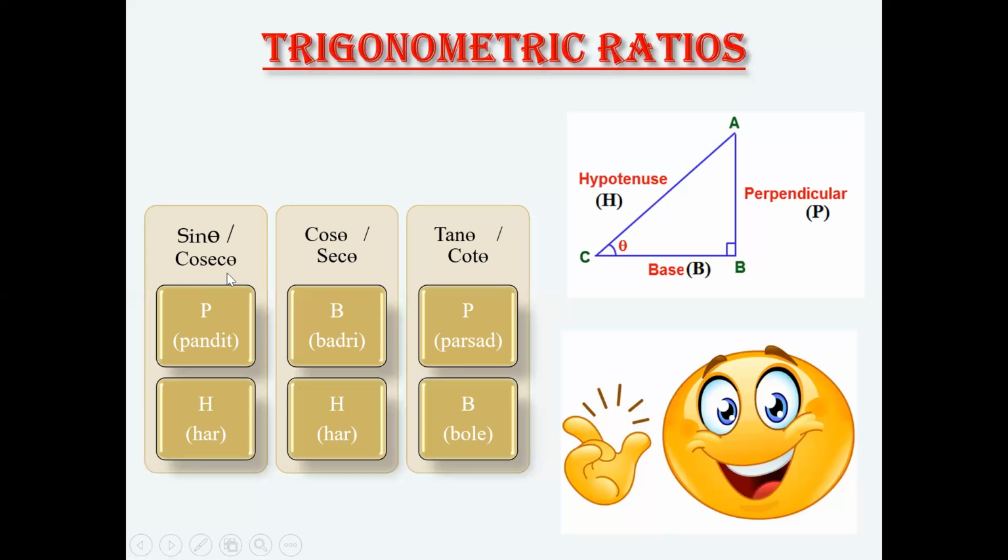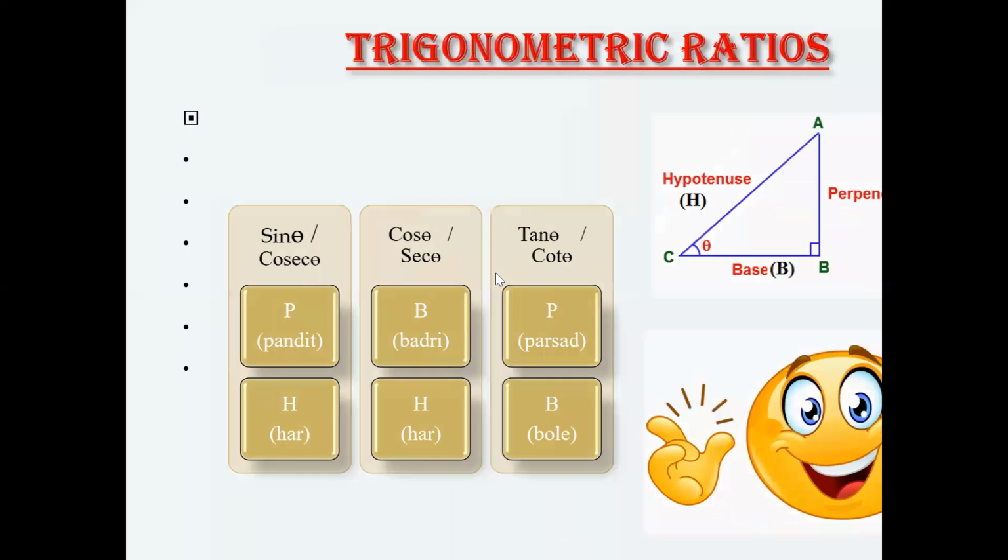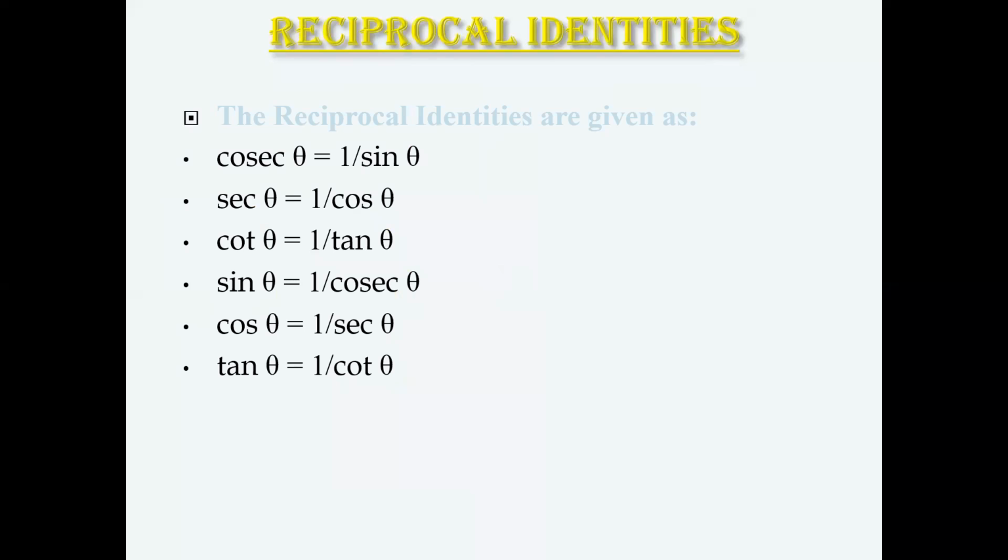Next, we have cosecant theta. For cosecant, secant, cot, we are just going to reverse these two letters: H over P, H over B, B over P. We will simply get these values, cosecant theta, secant theta, cot theta. Next, reciprocal identities.